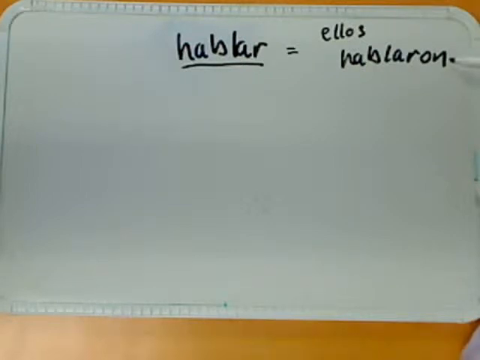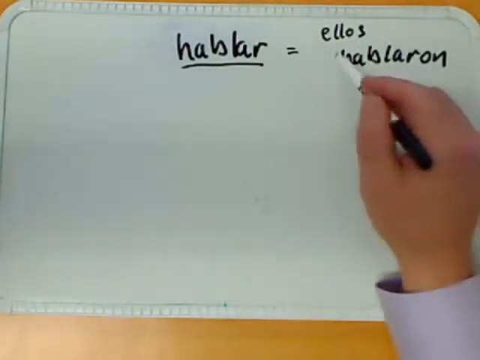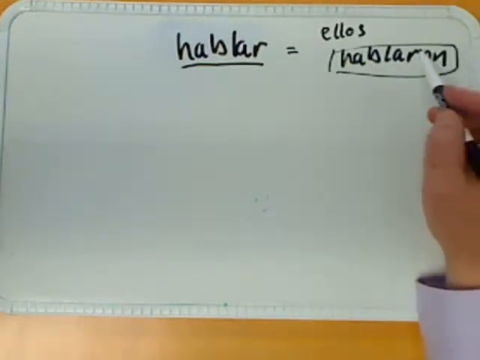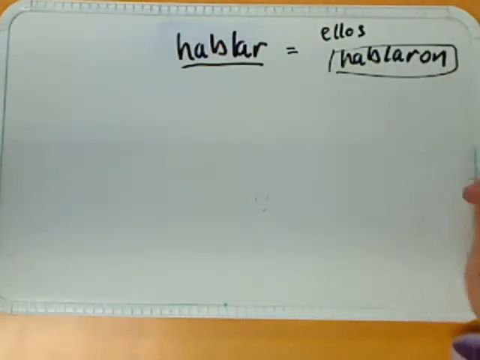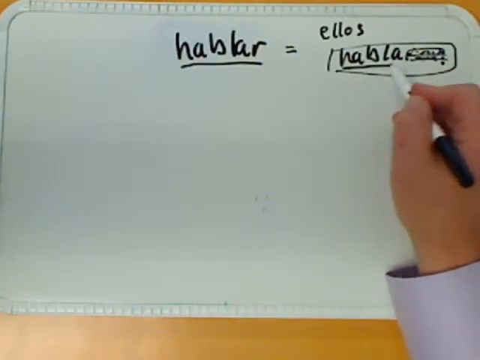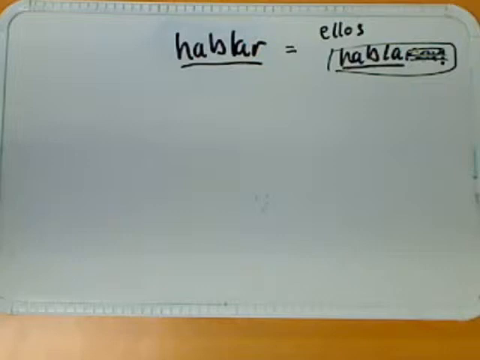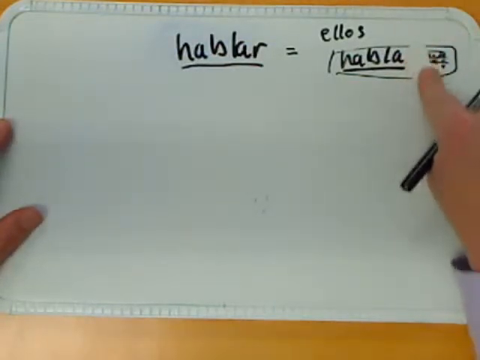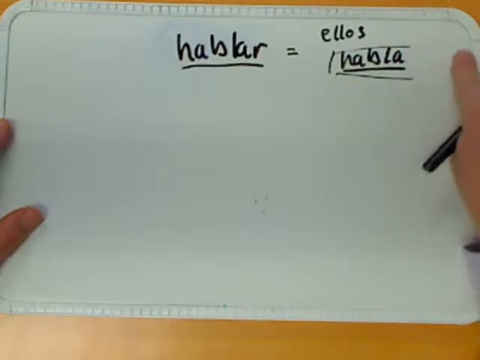We first start by taking the preterite ellos and we eliminate the R-O-N here, and we are left with habla. Now, what I like to tell my students is that you take the preterite ellos and you say goodbye to Ron. Again, you eliminate the R-O-N, you say goodbye to Ron.